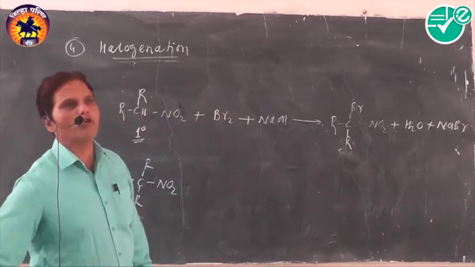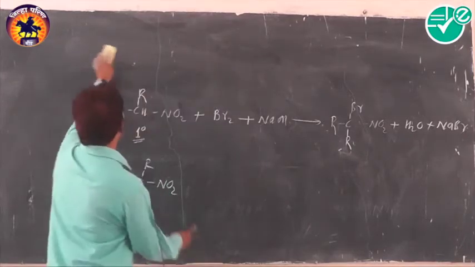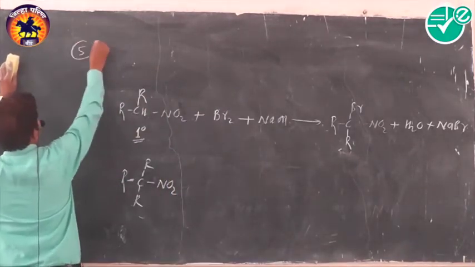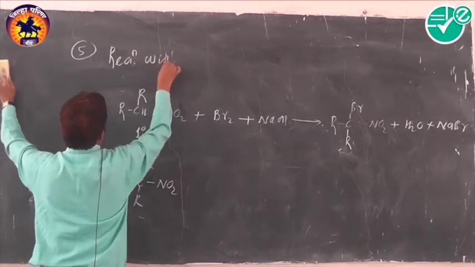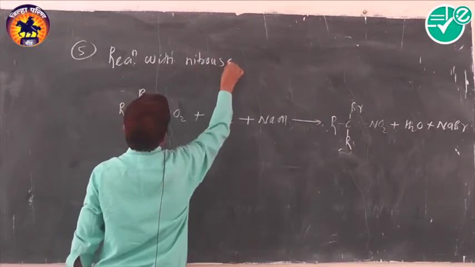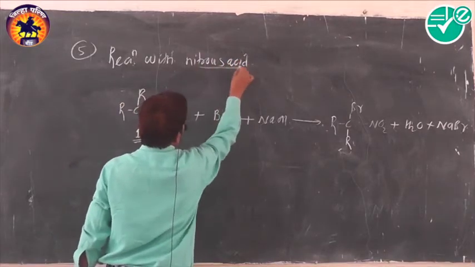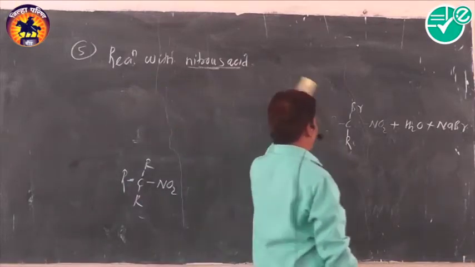Okay, number four, reaction with nitrous acid. An important reaction, used many times in entrance exams as well as from a theory point of view.